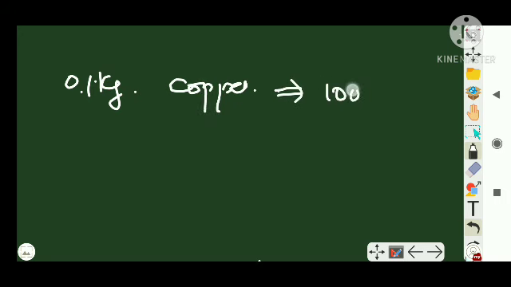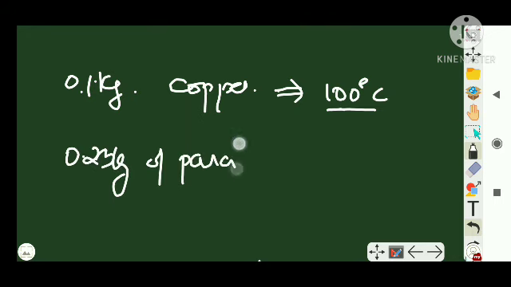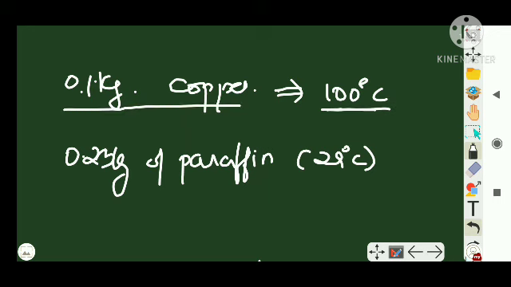Suppose 0.1 kilogram of copper nails is heated to 100 degrees Celsius, and then we are going to drop this copper into 0.25 kilogram of paraffin, which is at 29 degrees Celsius. Right, 0.1 kilogram copper heated to 100 degrees Celsius, dropped into 0.25 kilogram of paraffin, which is at 29 degrees